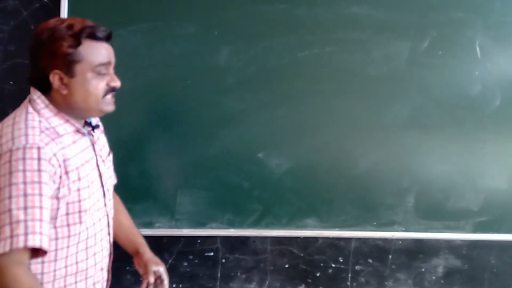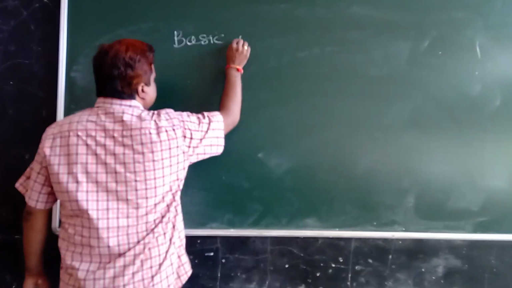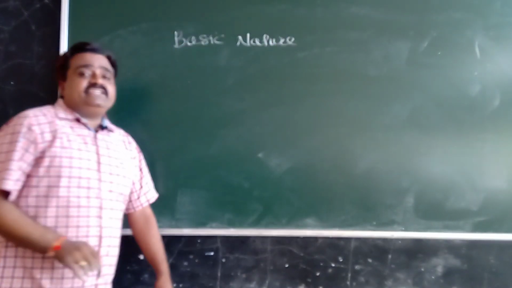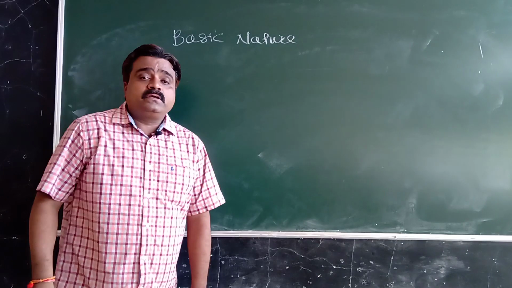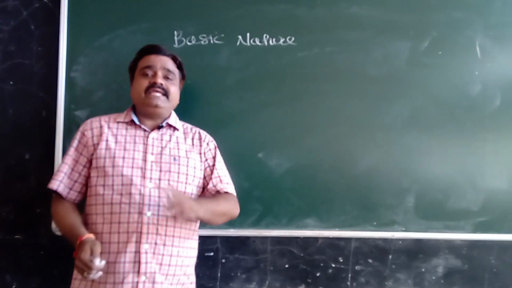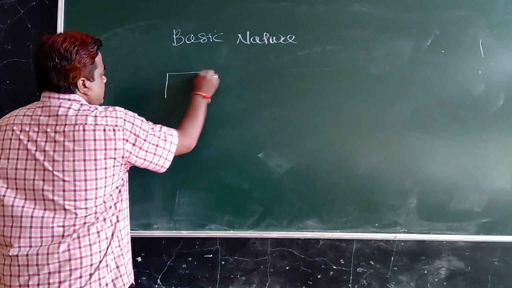Then basic nature of pyrrole. This pyrrole is weak in basic nature.